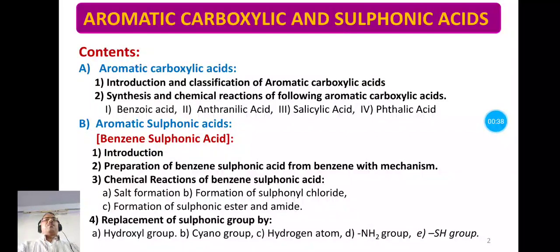the chapter is divided into two sections. First section is aromatic carboxylic acids and section B, that is aromatic sulfonic acids.